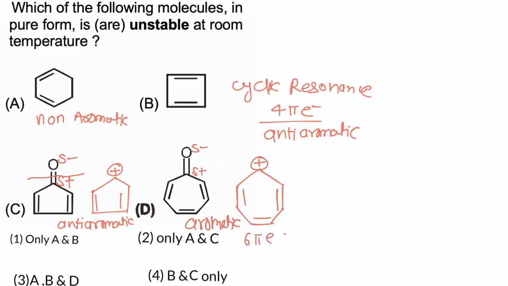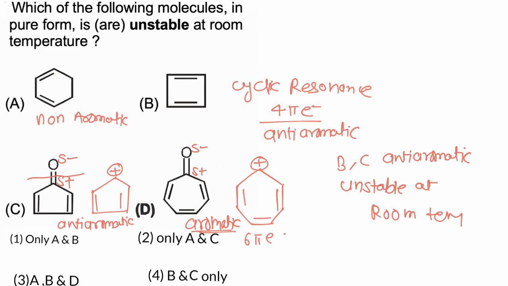So this molecule is aromatic. Now B and C are anti-aromatic, and anti-aromatic compounds are unstable at room temperature, and hence the correct answer is B and C only.